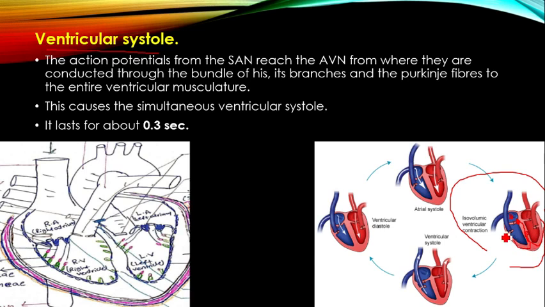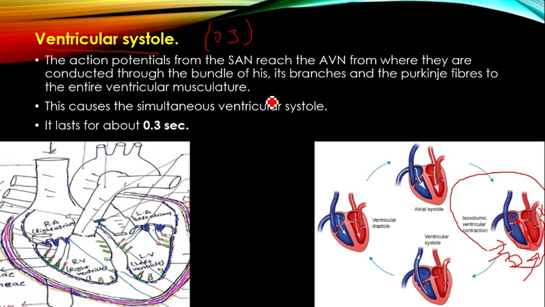The Purkinje fibers spread the impulses throughout the ventricles, leading to depolarization of the ventricular cells and contraction of both ventricles. Contraction of the ventricles is ventricular systole, and its duration is 0.3 seconds.